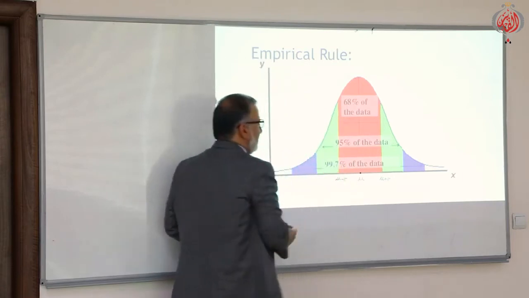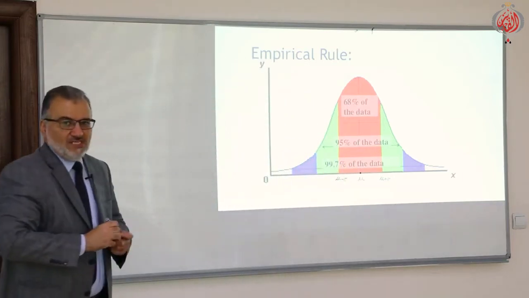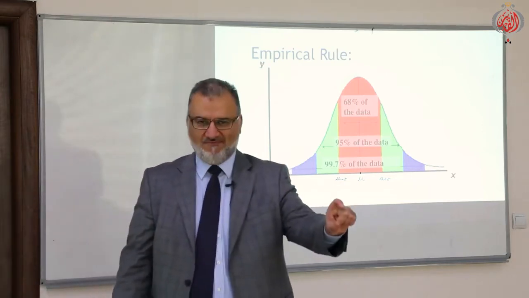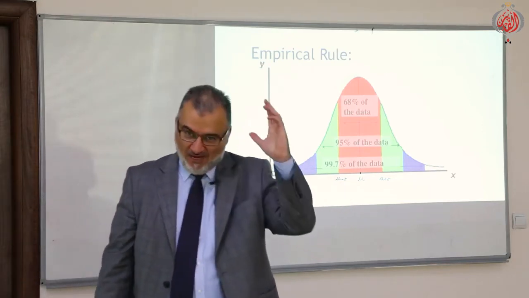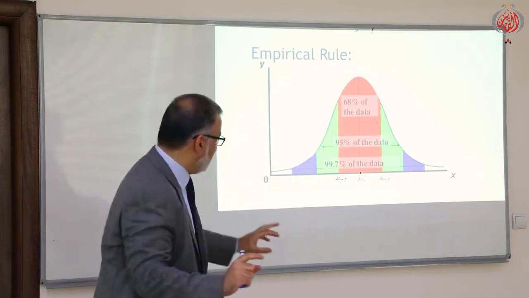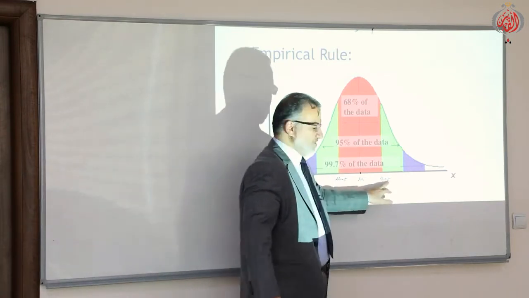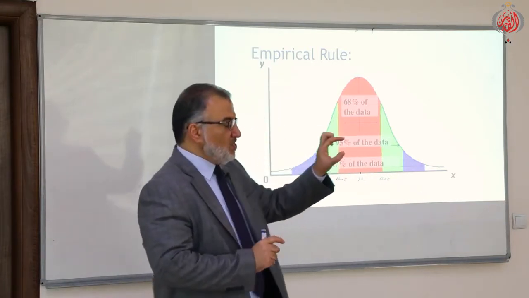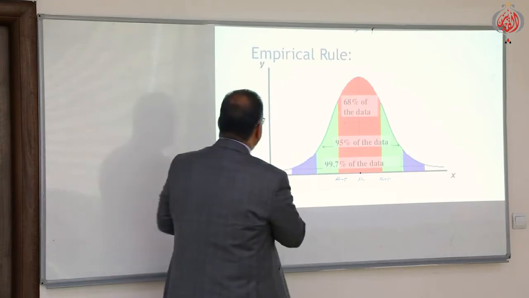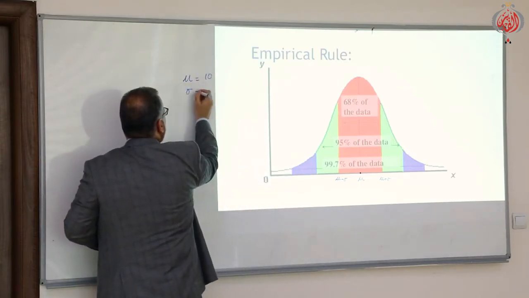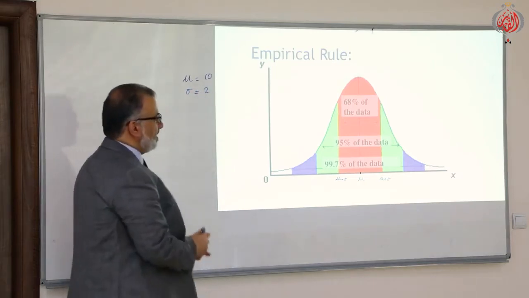If we have a statistical experiment and you calculate the mean, x bar, and the variance, then the standard deviation, sigma, is the standard deviation. Suppose the mean was 10 and sigma is 2.